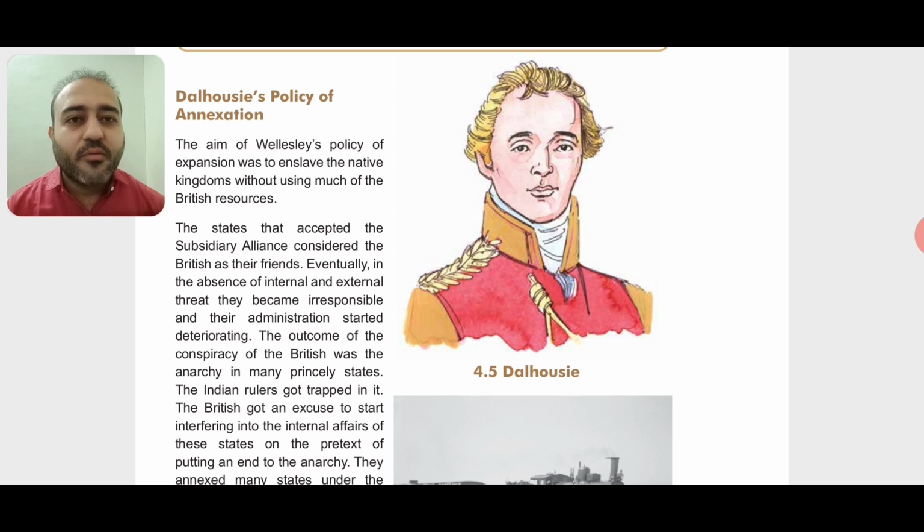So Wellesley's policy of subsidiary alliance, and how the states like Hyderabad, then Ayodhya, then Scindias of Gwalior, then Gaikwads of Vadodara, Peshwas of Pune, right? So these all states were annexed by the subsidiary alliance system of Wellesley's.